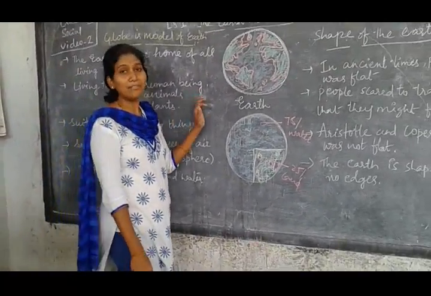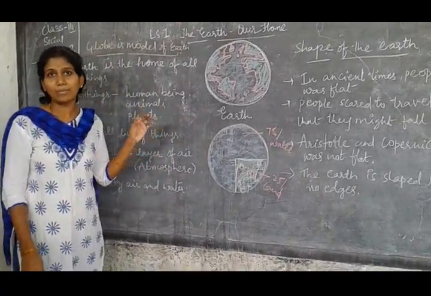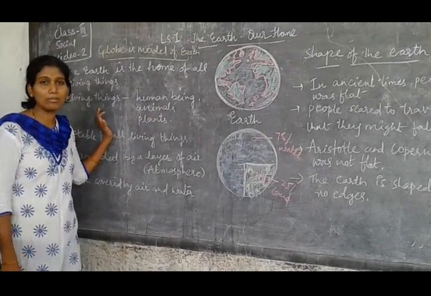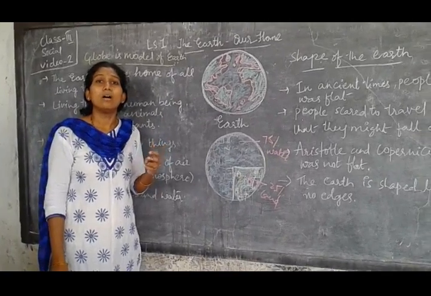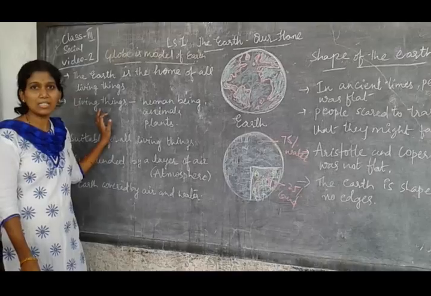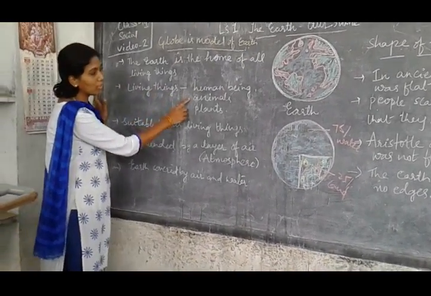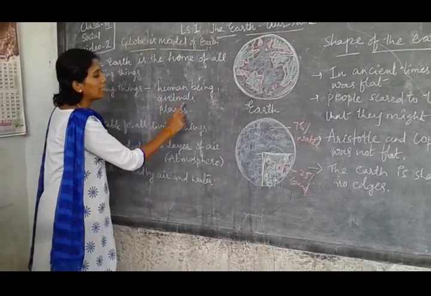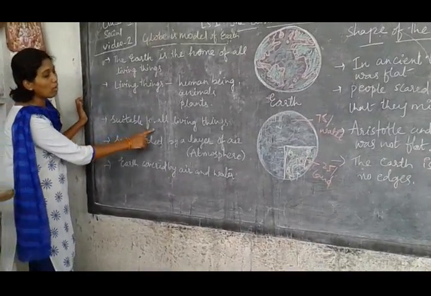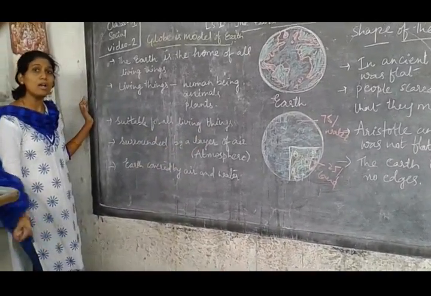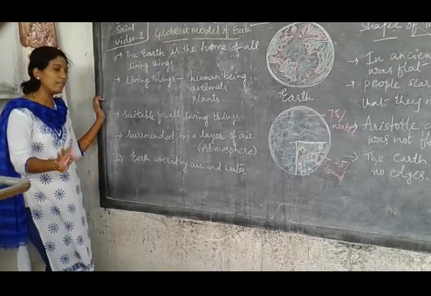Can we stay without air and water? No. And even the sun, yesterday I told you, is one of the important features of Earth. If the sun is not there, we can't stay on Earth. Now the next point is living things: human beings, animals, plants. Earth is a place suitable for all living things.